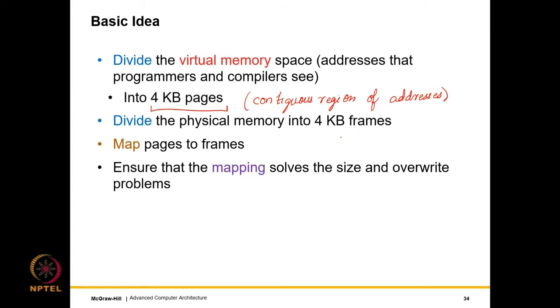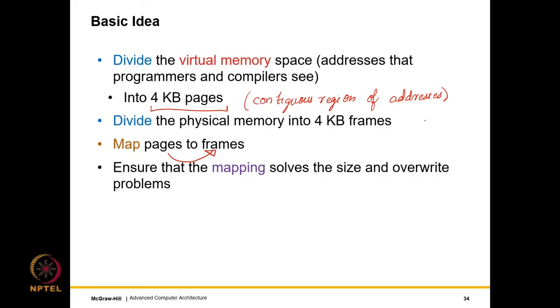Similarly, we divide the physical memory space into 4 kilobyte frames. Alright. So the entire physical memory space is divided into 4 KB frames. And so virtual memory is divided into pages, physical memory into frames. We just need to map pages to frames.